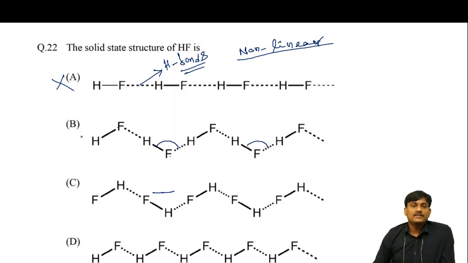And another point is that when fluorine, hydrogen and fluorine are all on the same line, there is a strong hydrogen bond between fluorine and hydrogen. Suppose we take this structure, fluorine, hydrogen and fluorine are not on the same line. In this case, the hydrogen bond is very weak. So which one is the correct option? B is the correct option.